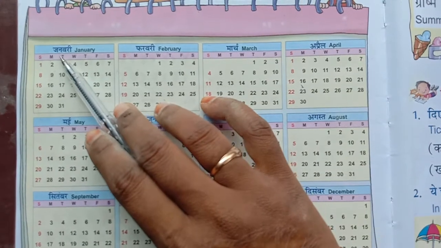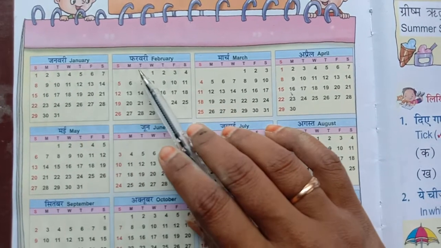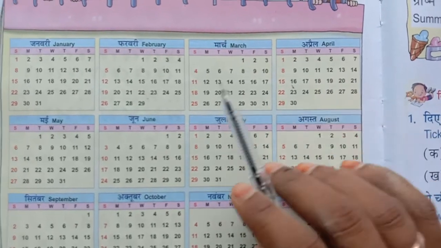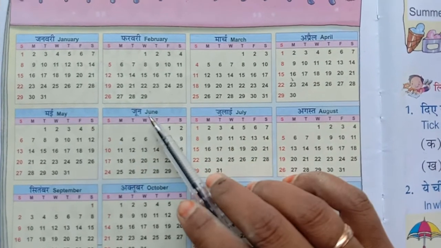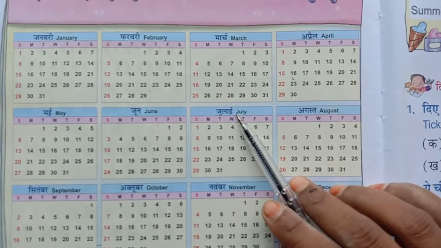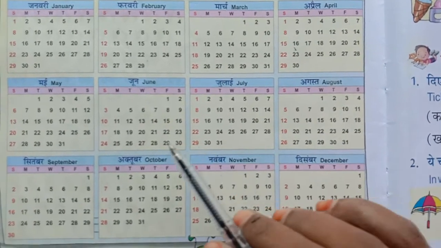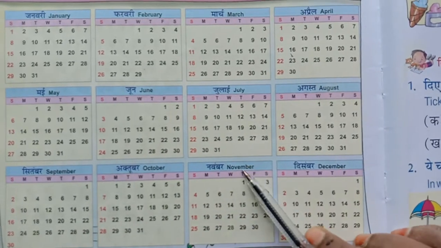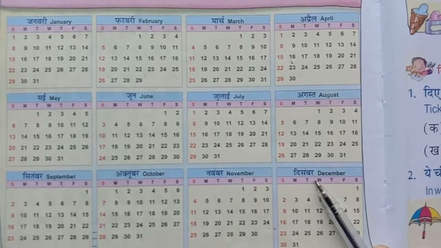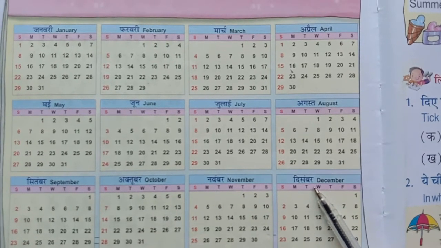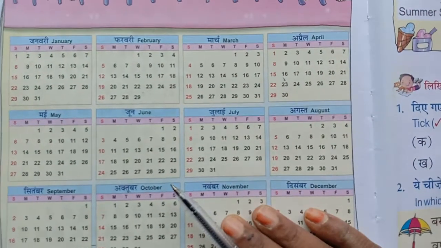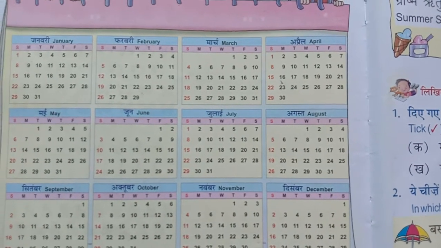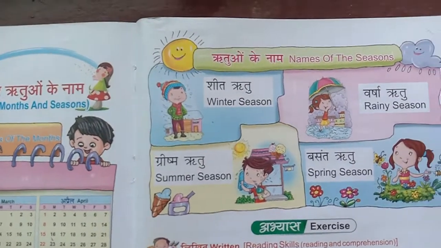Listen. January, February, March, April, May, June, July, August, September, October, November, December. Okay, children? Clear now? Already we saw it on the board. Same as that. Okay, now the seasons.